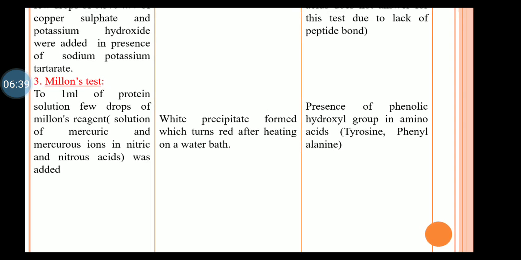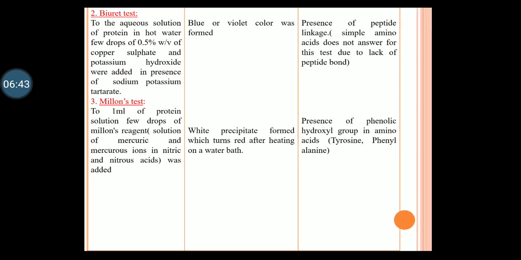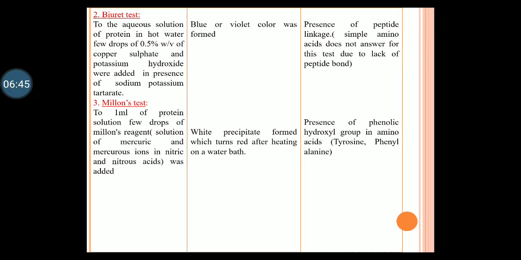A white precipitate is first produced, which becomes red upon heating. This indicates the presence of the phenolic hydroxyl group in amino acids like tyrosine and others. All phenolic amino acids answer this test. This is a very confirmatory test for proteins.